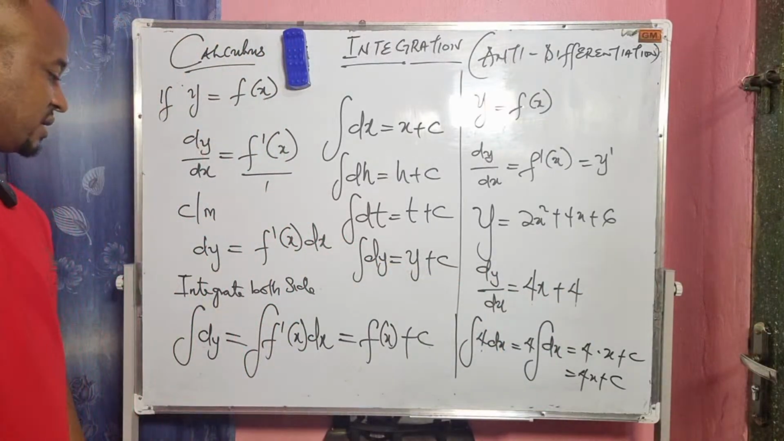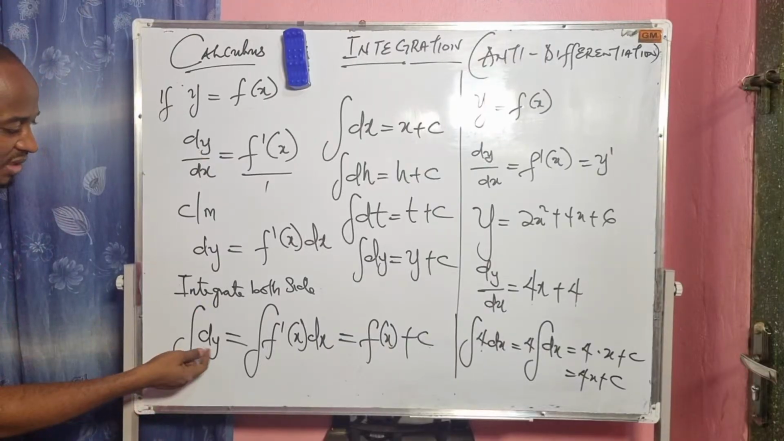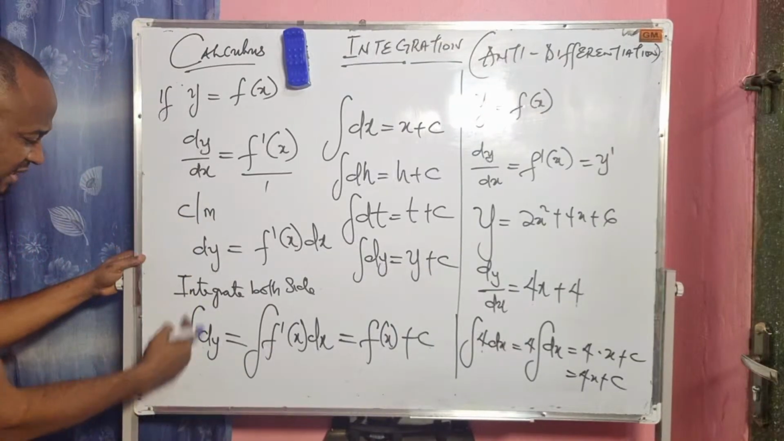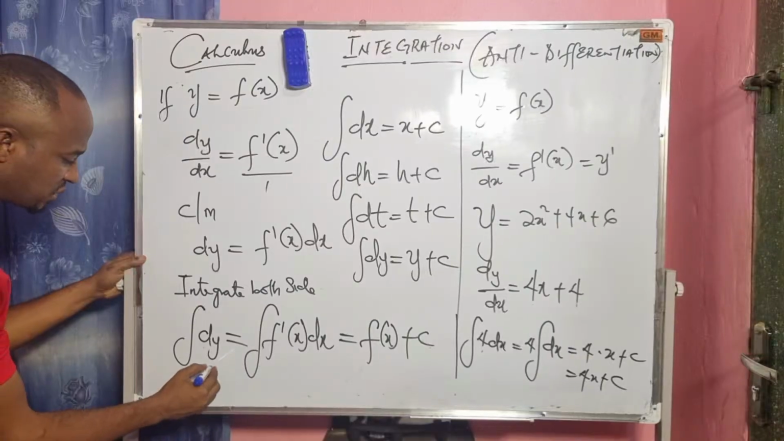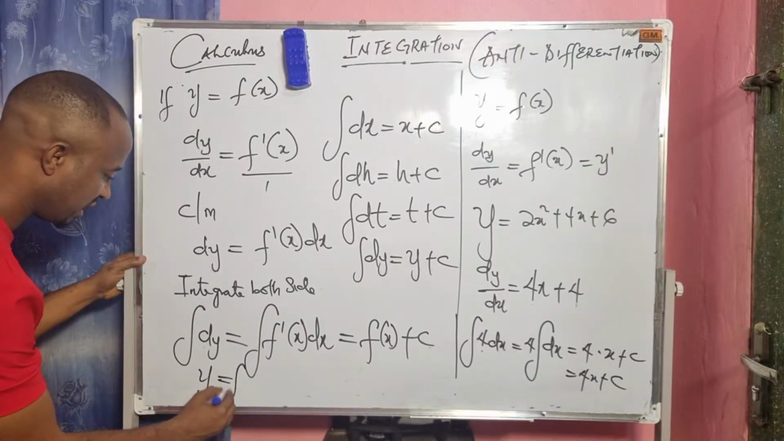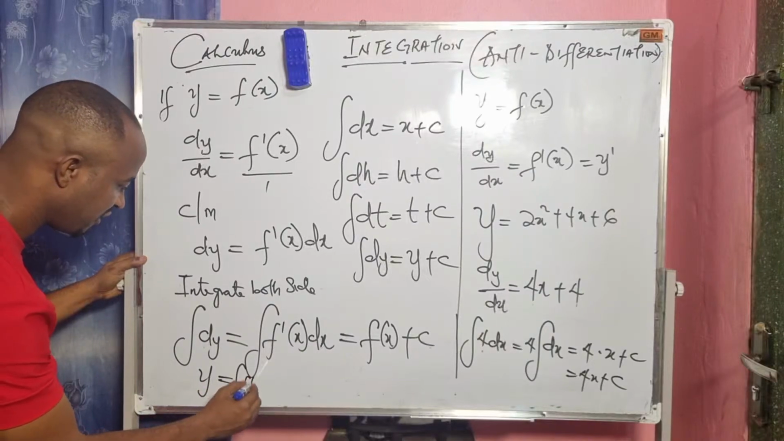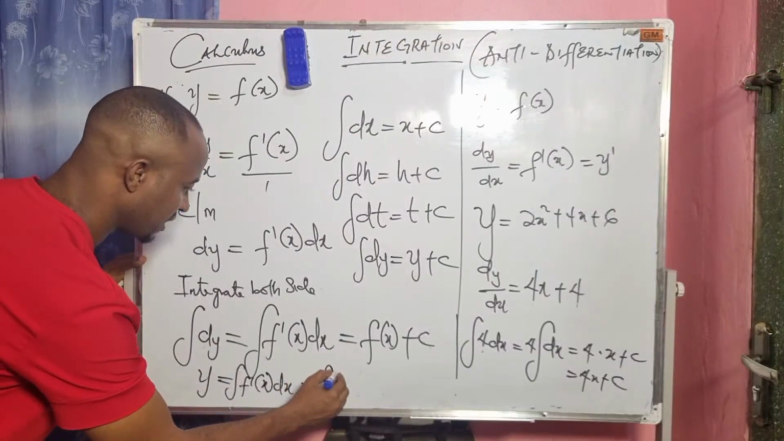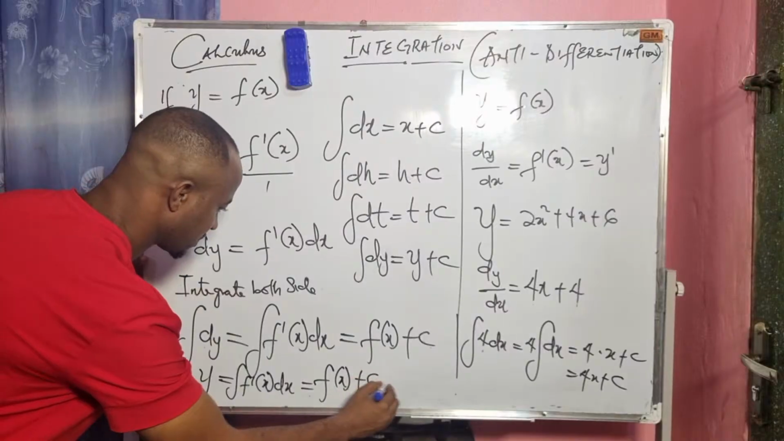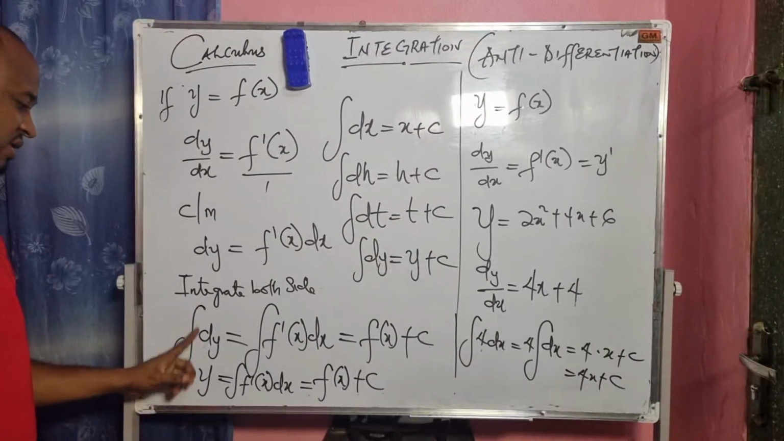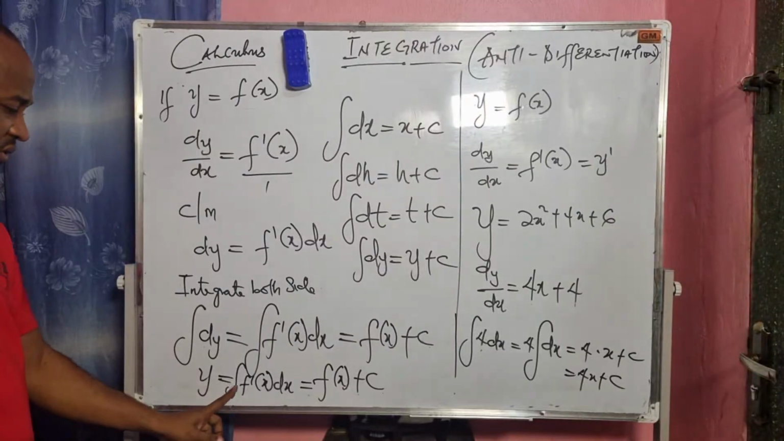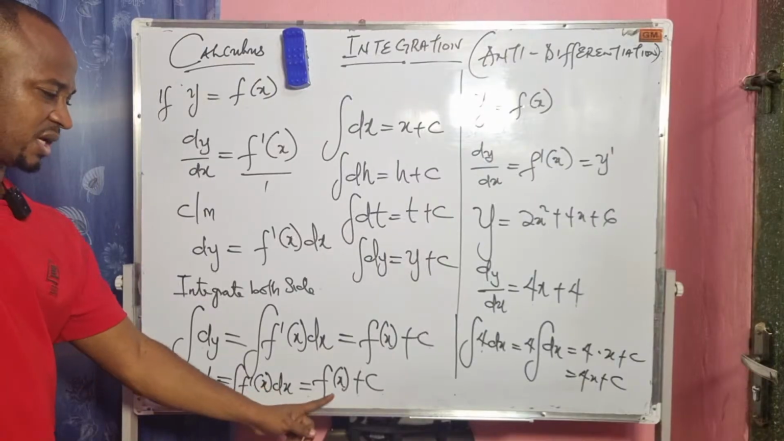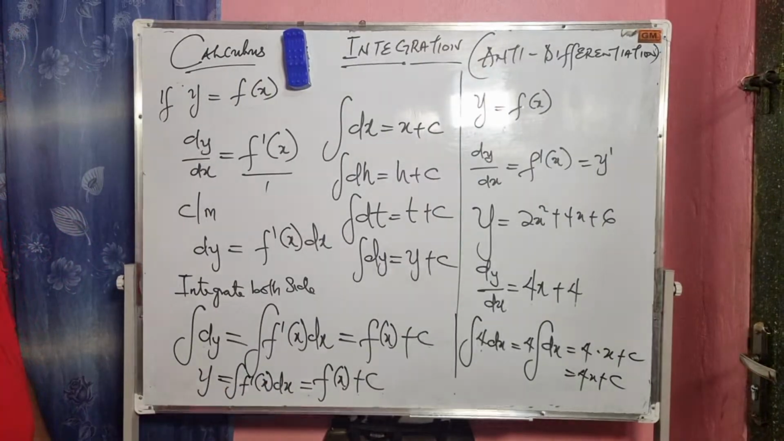Now take note of this. Since we say that the integral of a change in a variable is always equal to that variable, that means the integral of change in y will be equal to y, right? So y equals the integral of f prime of x dx, which equals f of x plus c. So when we integrate change in y, the result becomes y equals the integral of f prime of x dx, which equals f of x plus c. Please take note of all of this.